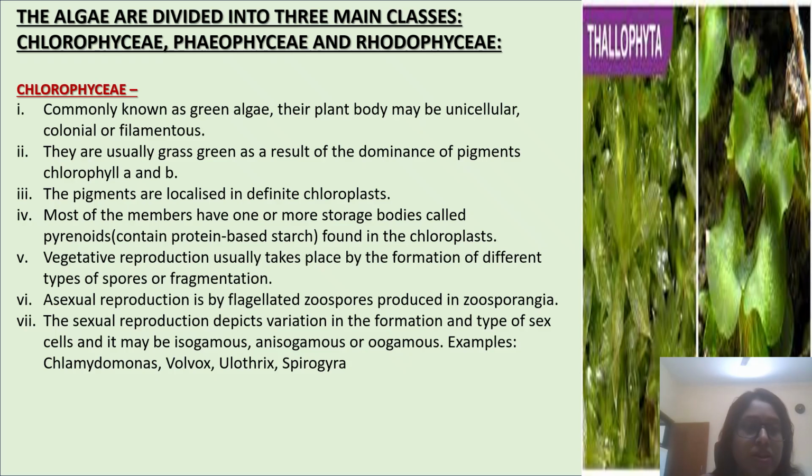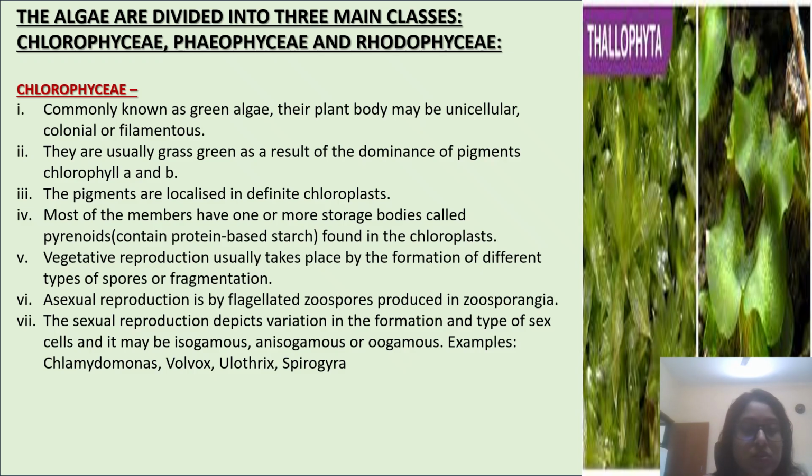Chlorophyceae, commonly known as green algae. Their plant body may be unicellular, colonial, or filamentous. They are usually grass green as a result of the dominance of pigments chlorophyll a and chlorophyll b. The pigments are localized in definite chloroplasts. Most of the members have one or more storage bodies called pyrenoids, which contain protein and starch, found in the chloroplast.